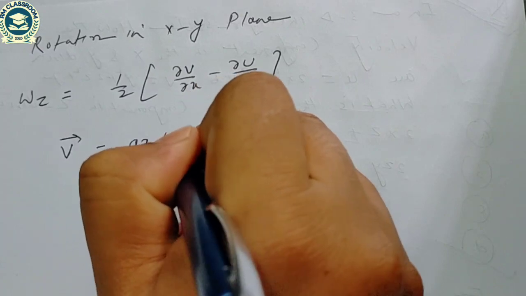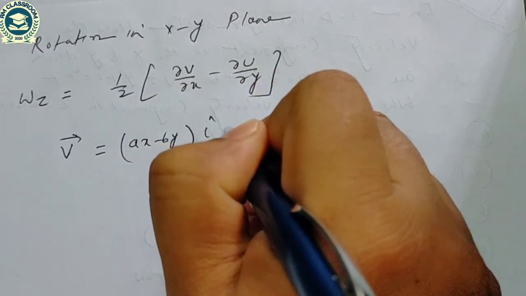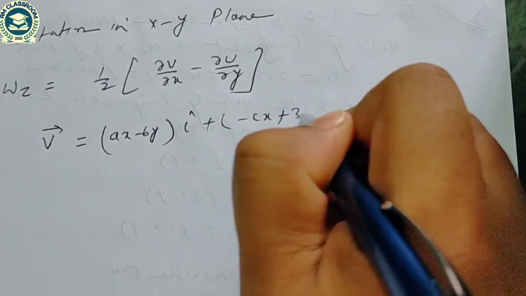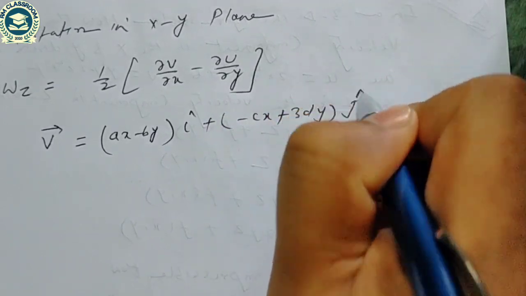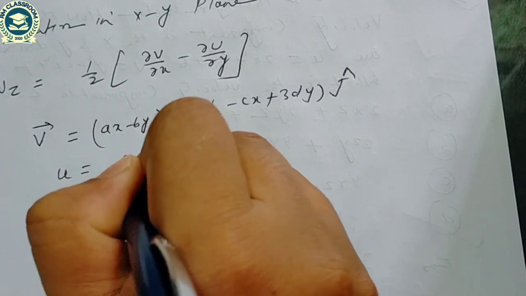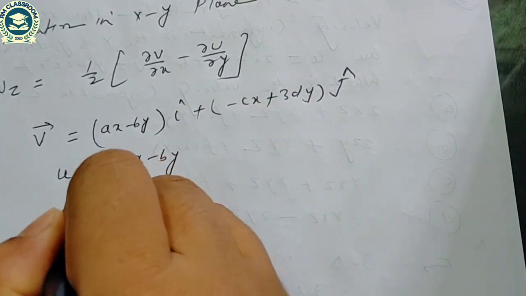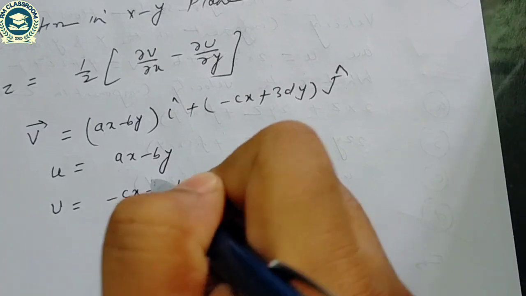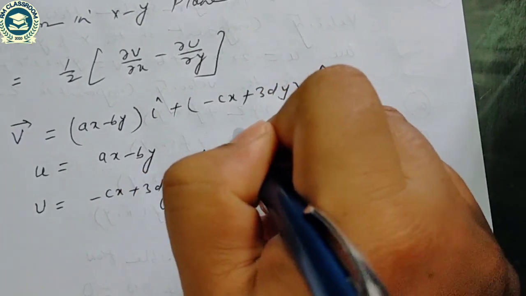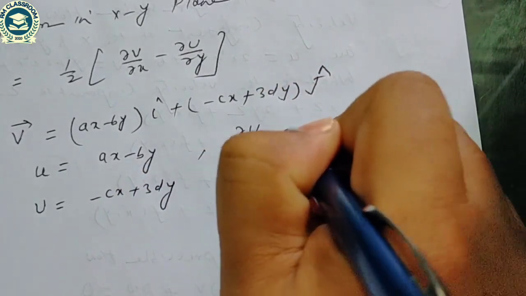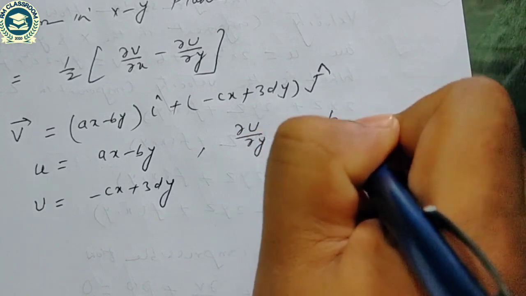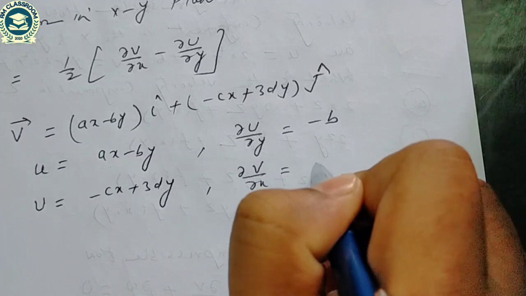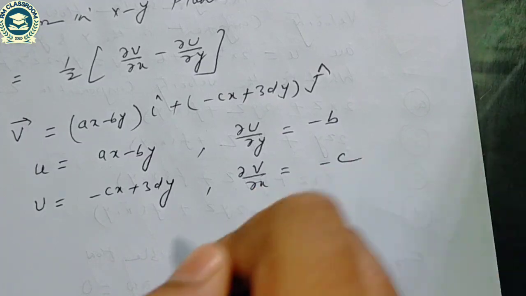ax minus by into i plus minus cx plus 3dy into j, means u is equal to ax minus by and v is equal to minus cx plus 3dy. So we can compute del u by del y is equal to minus b, and del v by del x is equal to minus c.